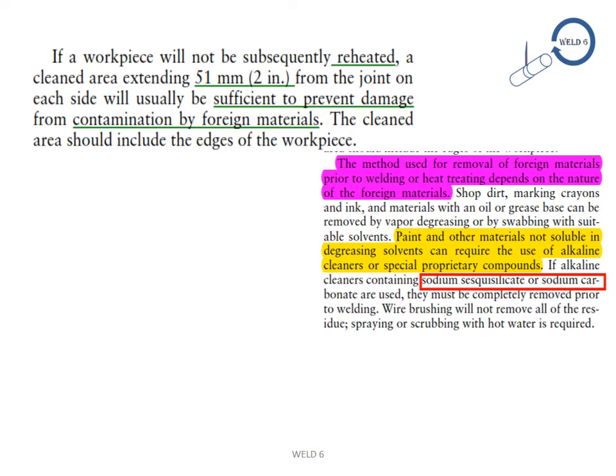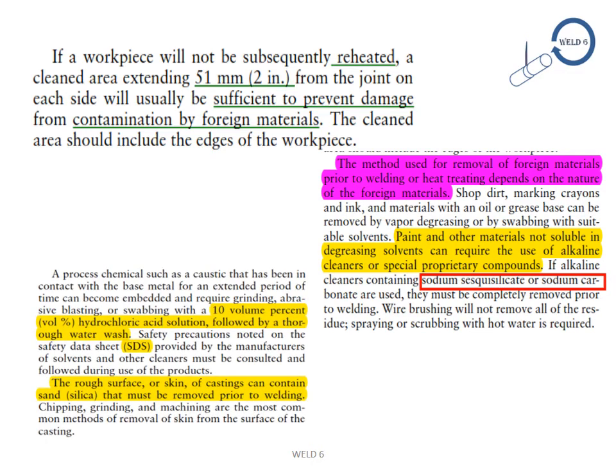Paint and other materials not suitable for degreasing solvents can require the use of alkaline cleaners or special proprietary compounds. If alkaline cleaners containing sodium silicate or sodium carbonate are used, they must be completely removed prior to welding. Wire brushing will not remove all this residue. Spraying or scrubbing with hot water is required.